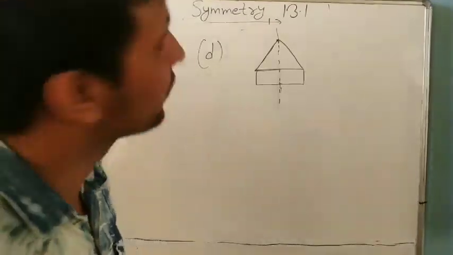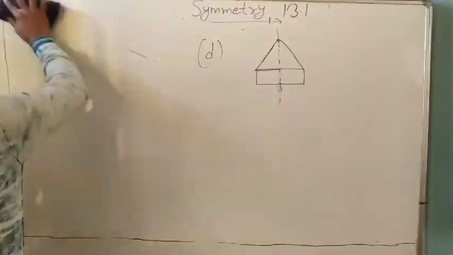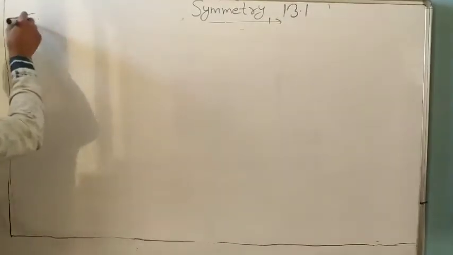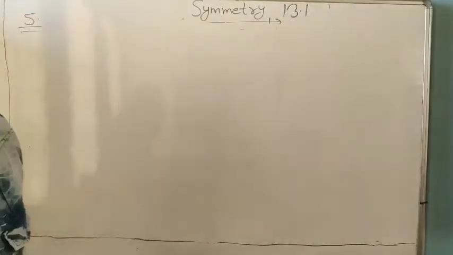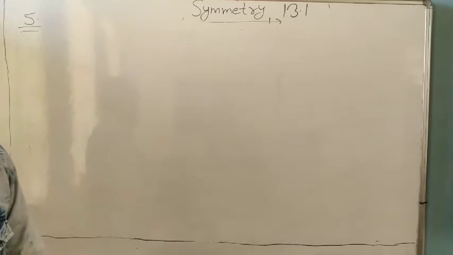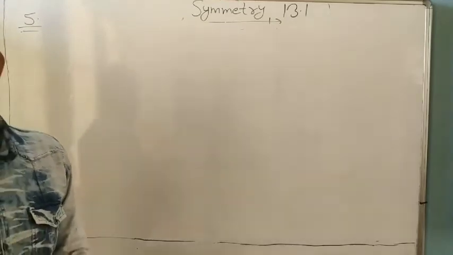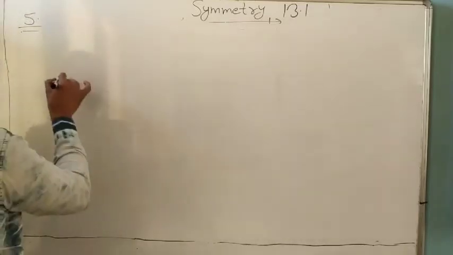Okay? Now, question number 5. In the figure, L is the line of symmetry. Complete the diagram to make it symmetric.